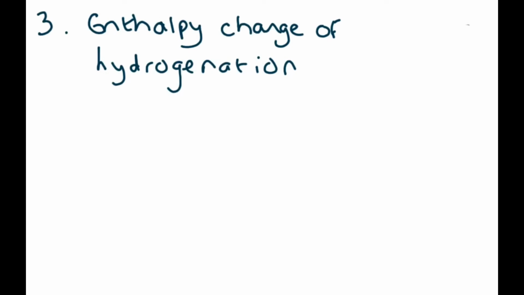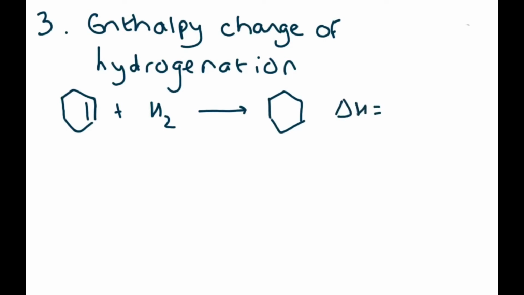Okay, so let me give you a bit of background information here. If you take cyclohexene, and its enthalpy change of hydrogenation, you've got to say both for the exam question. So you add hydrogen, and then that will give you cyclohexane. The hydrogen will add across the double bond, and that enthalpy change is minus 120 kilojoules per mole.